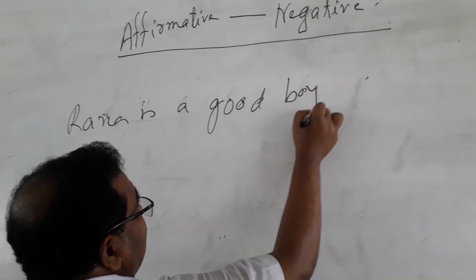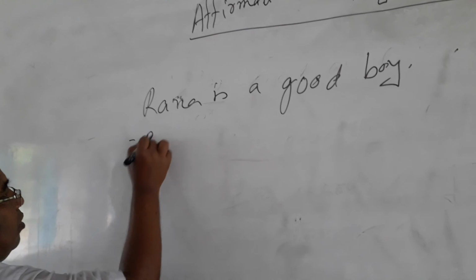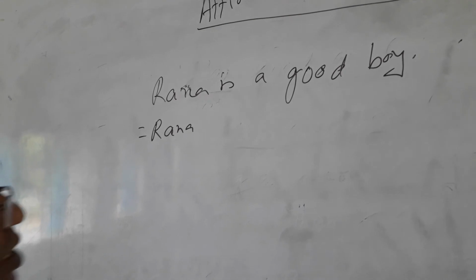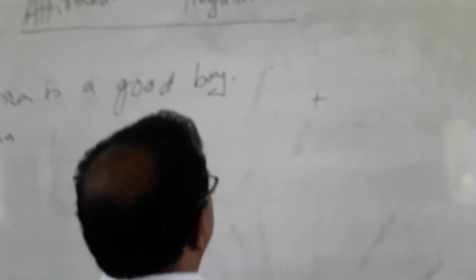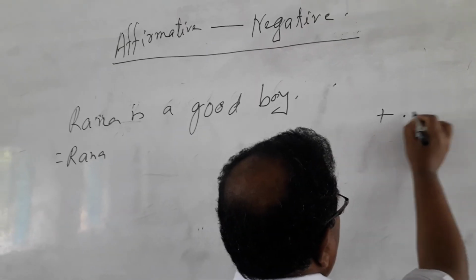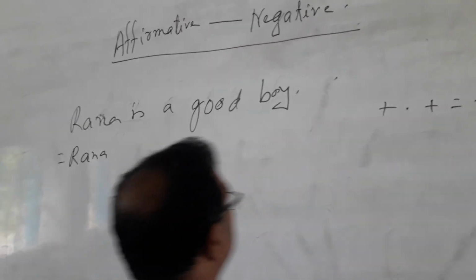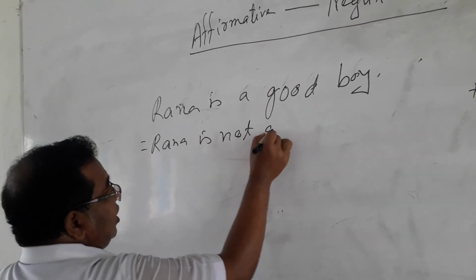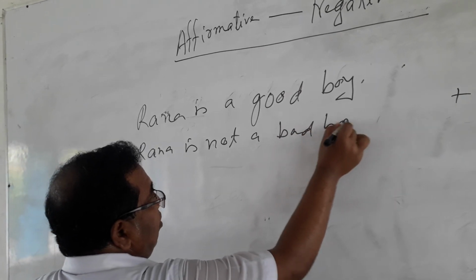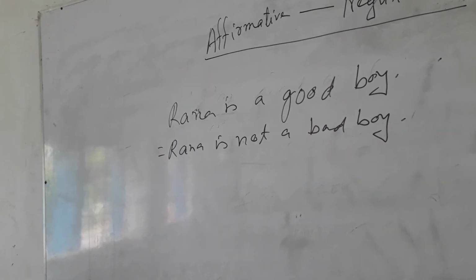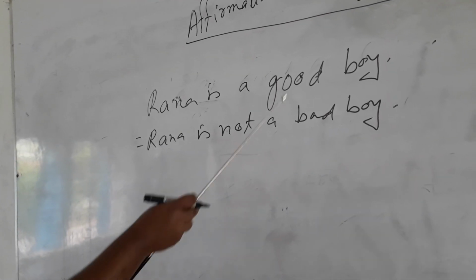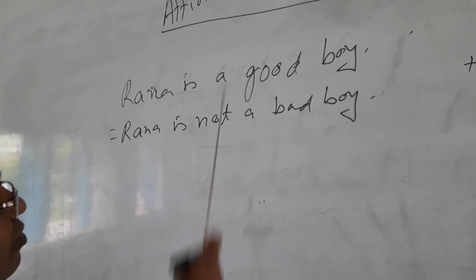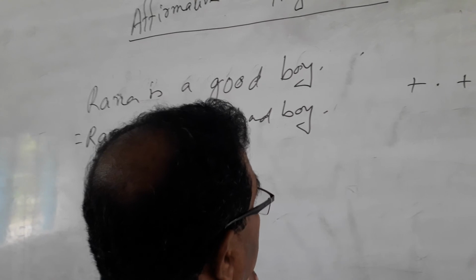Rana is a good boy. Good is positive. Positive means plus. If you make it negative, plus into plus equals minus. Rana is not a bad boy. Rana is a good boy. Rana is not. Not is minus. In exchange of good, bad is minus. Bad is minus. Minus minus is equal to plus.